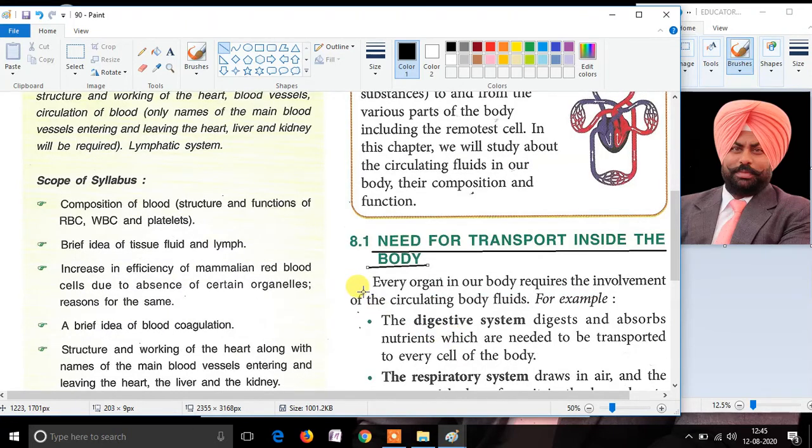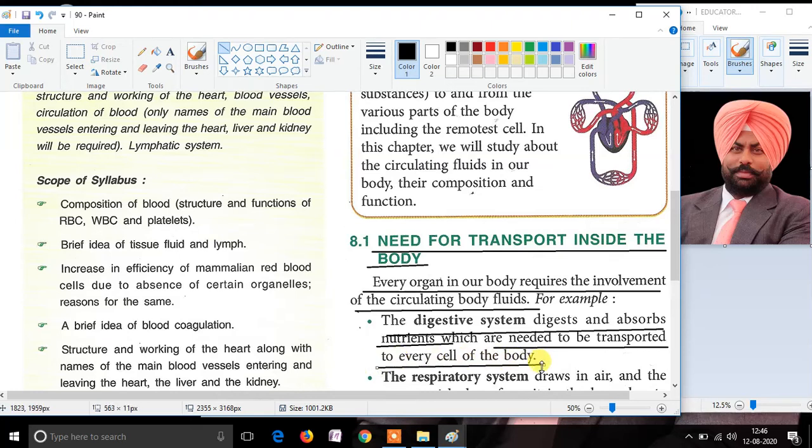Every organ in the body requires the involvement of circulating body fluids. For example, the digestive system, whose purpose is to digest and absorb nutrients, needs these nutrients to be transported to every cell of the body. These nutrients are transported to every cell by some specific fluids. These fluids collect the nutrients and transport them to every cell of the body.